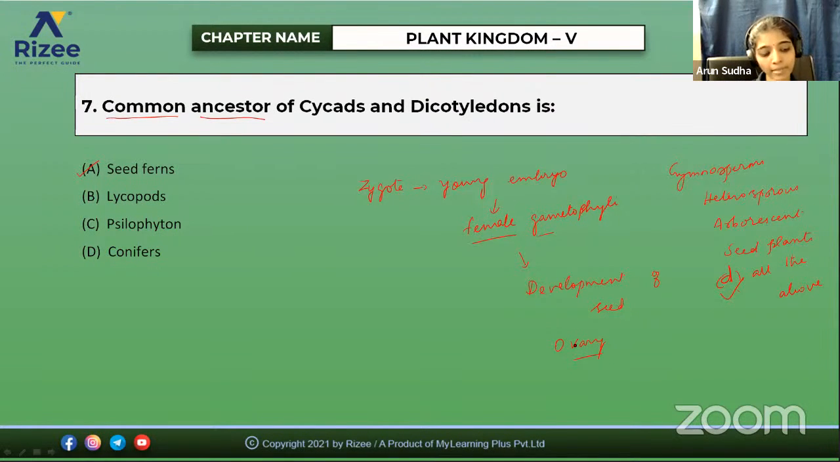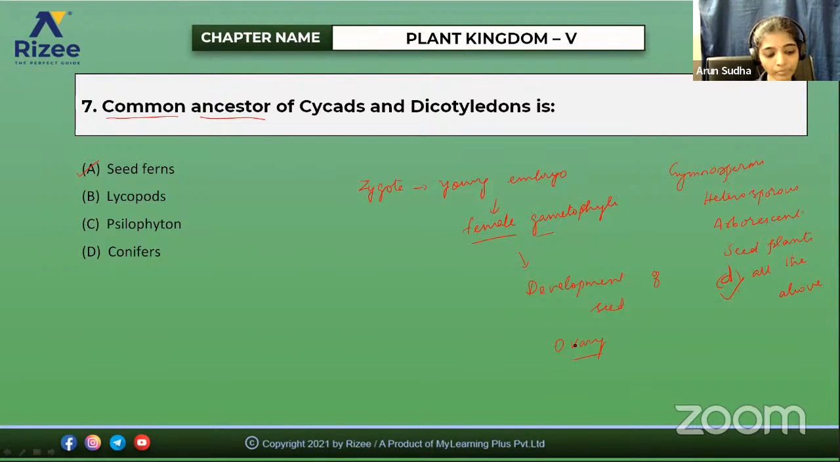Then the next question is: cones in gymnosperm plants are, option 1 bisexual, 2 unisexual, 3 sterile, 4 any of the above. Unisexual is the correct answer, because the cones are either male cones or female cones. So it is unisexual.